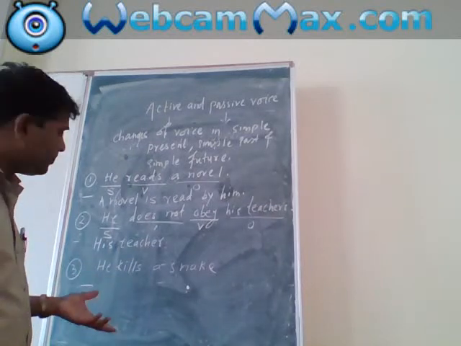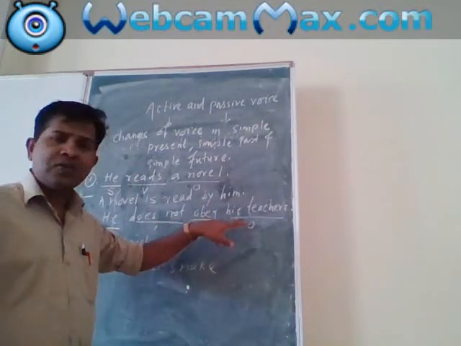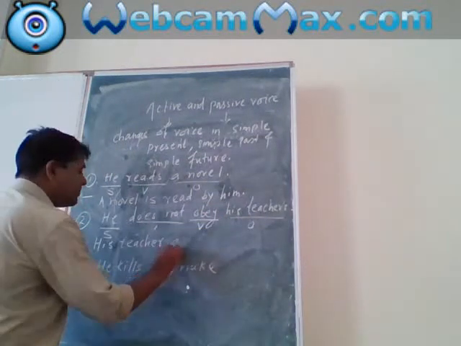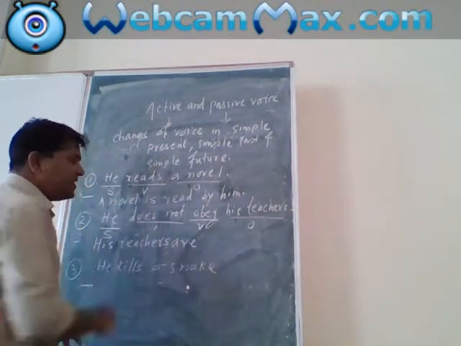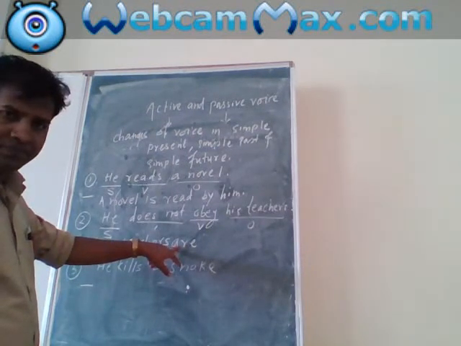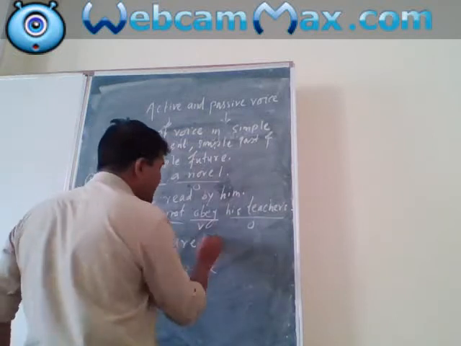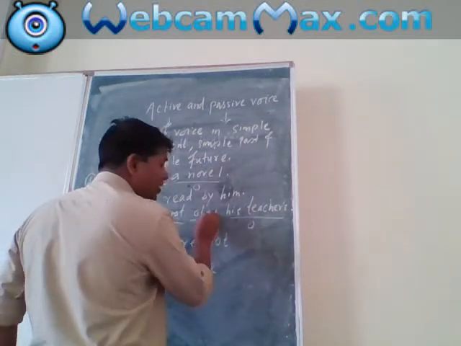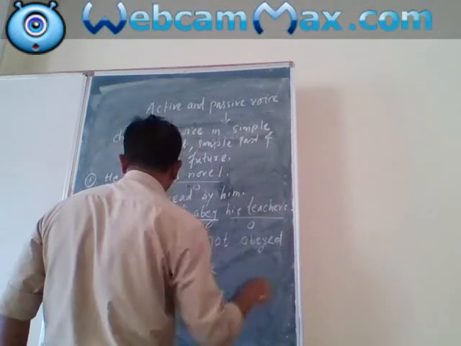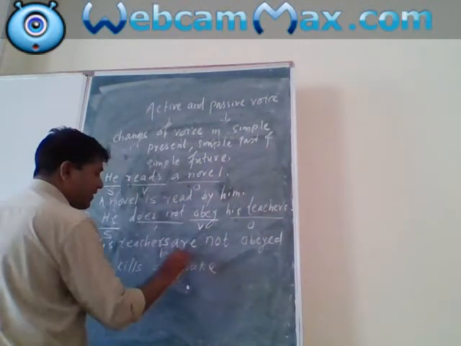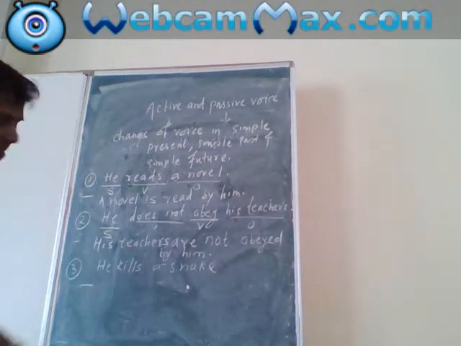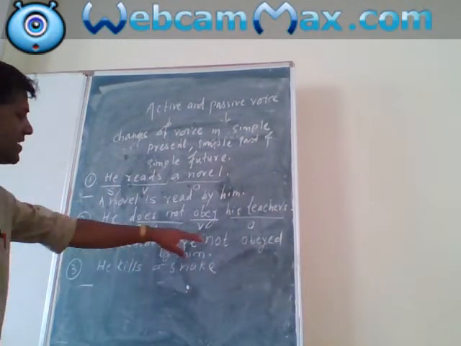His teachers is plural, so here are. Then it is negative, are not, then PP: are not obeyed by him. So, his teachers are not obeyed by him.